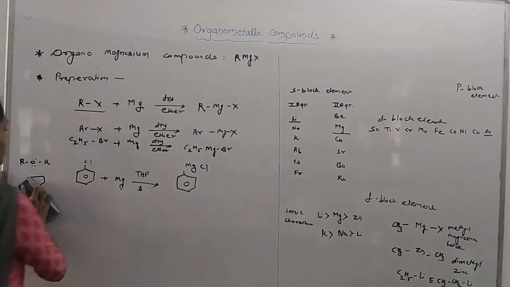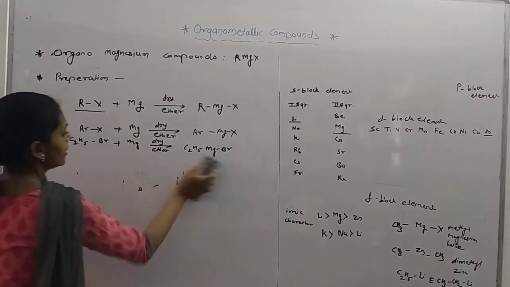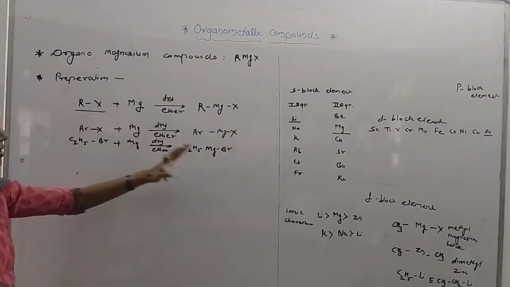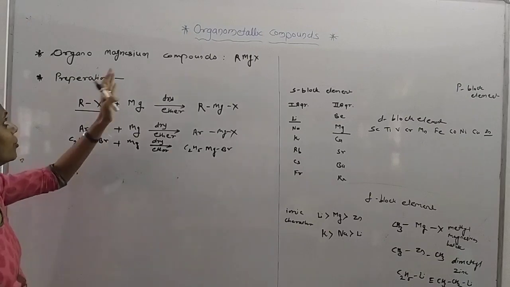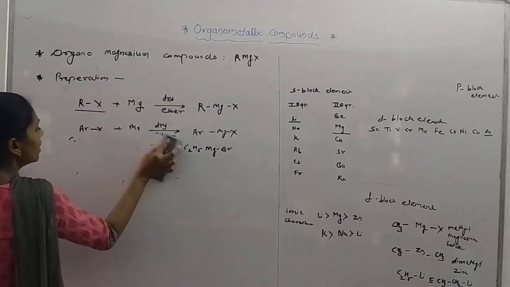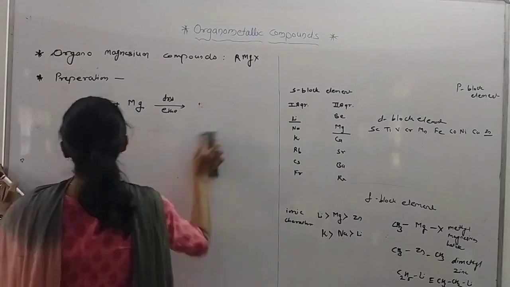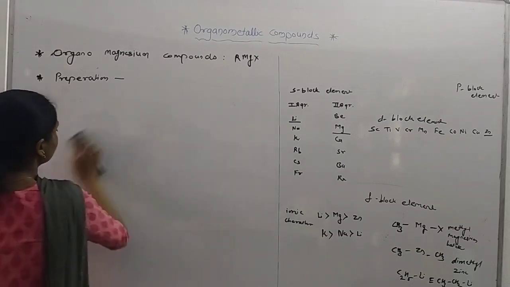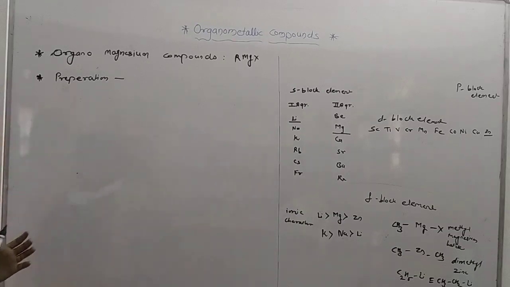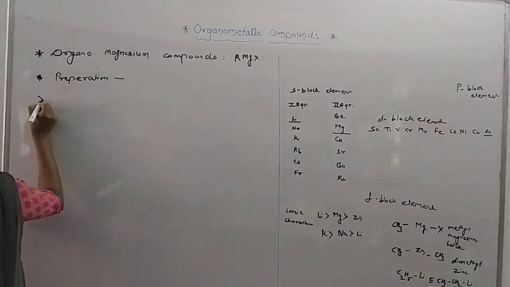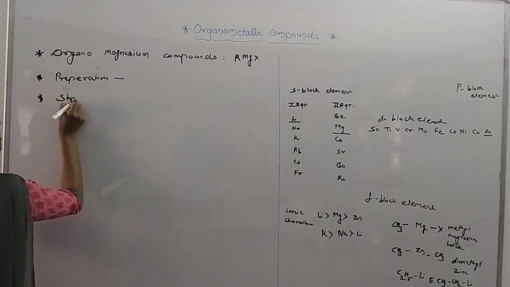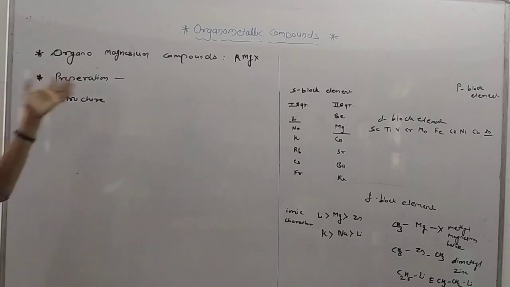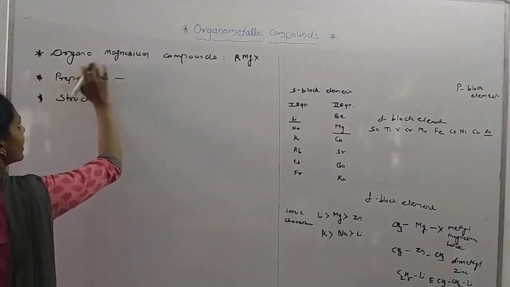Now we know the preparation method for the Grignard reagent, or you can say organometallic compound. Now we see the structure of the Grignard reagent, or the organomagnesium compound.